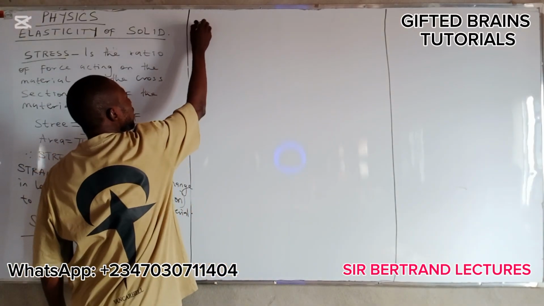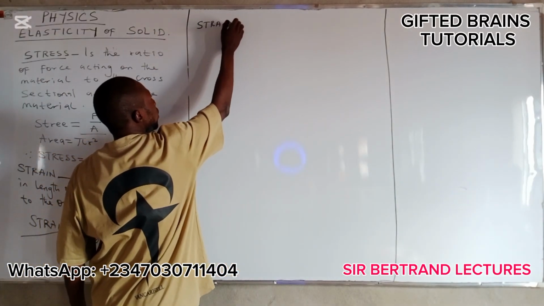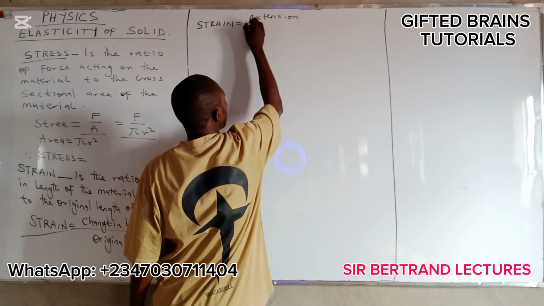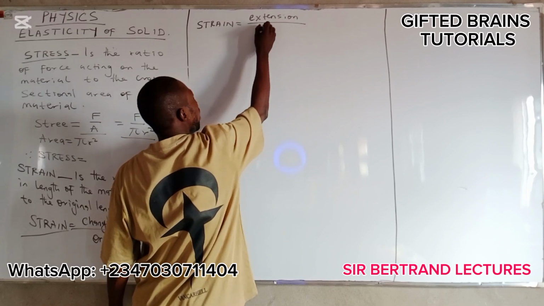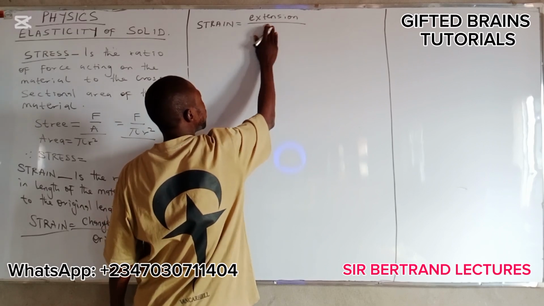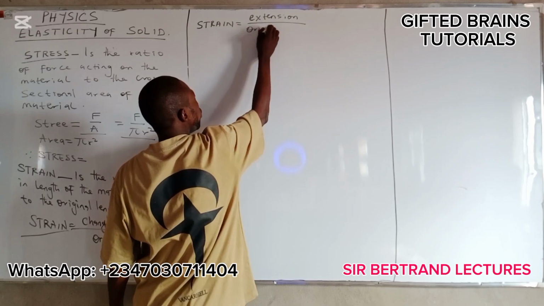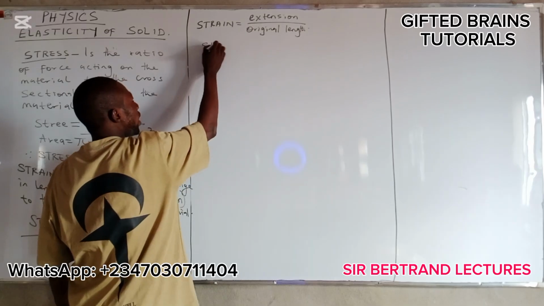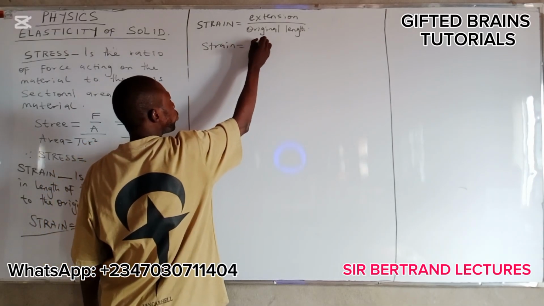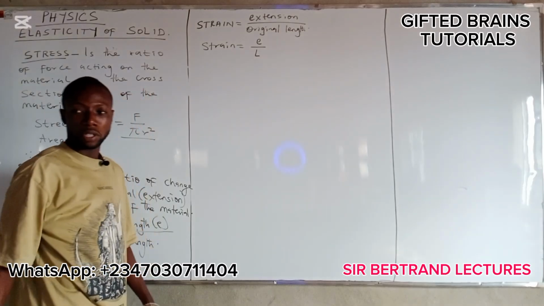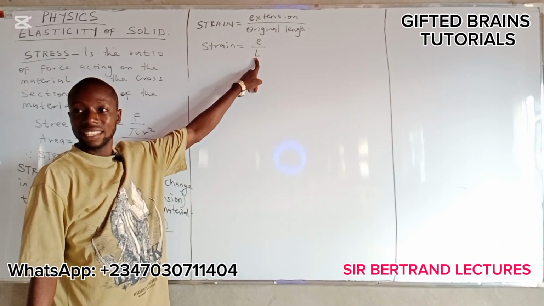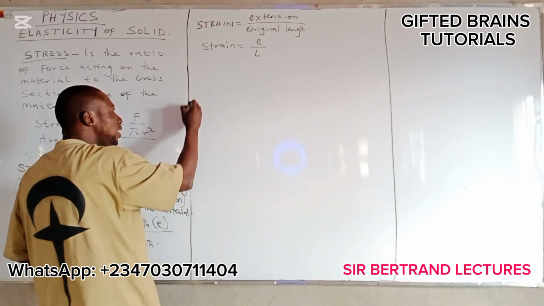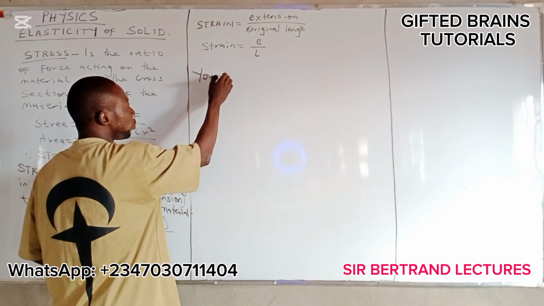Now, strain is equal to extension over original length. You can also write it like this: strain is equal to extension over length. But keep in mind that this length here is the original length. I hope you understand. Now, the next thing we are going to look at is Young's modulus.